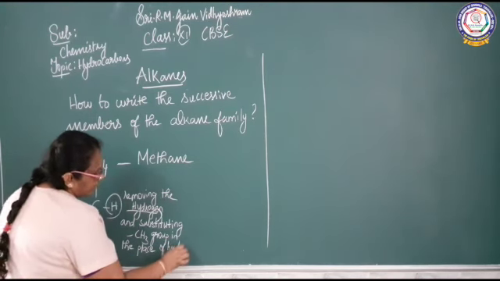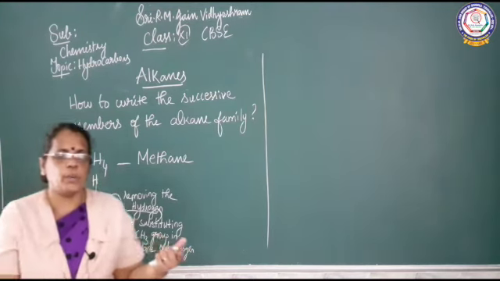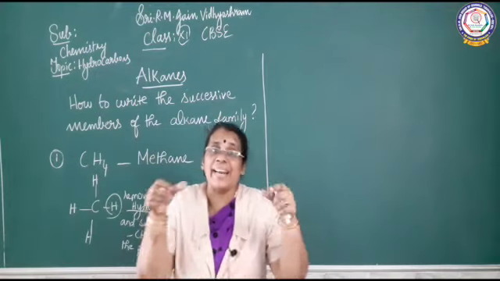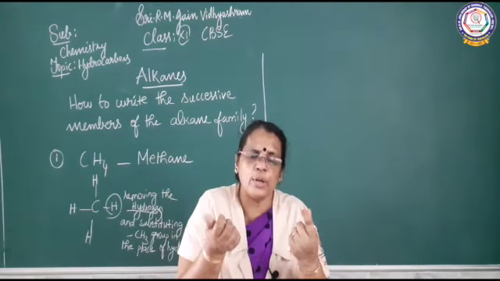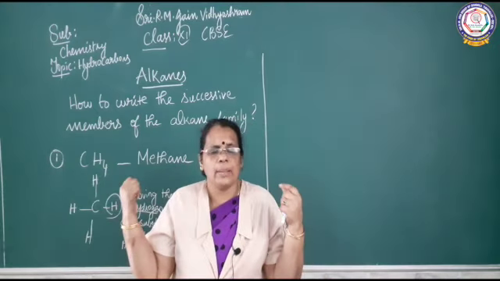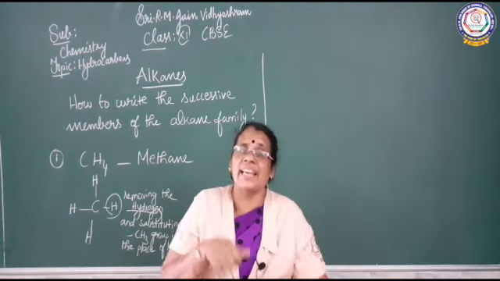That is the trick. So what are we going to do? We are going to remove the hydrogen from the parent. Who is the parent here? Methane. The parent is methane here. Remove one hydrogen. It becomes CH3.